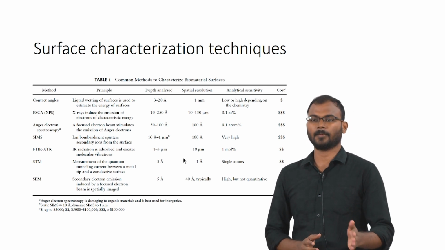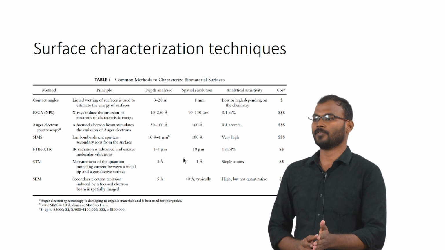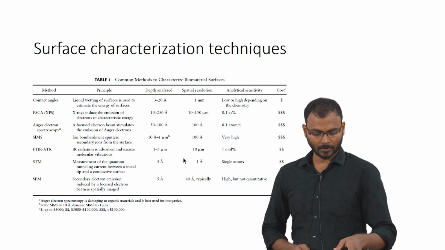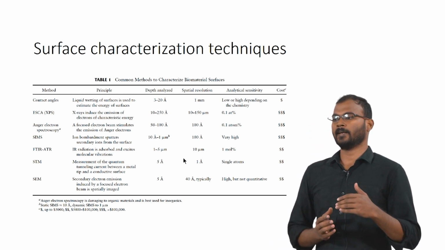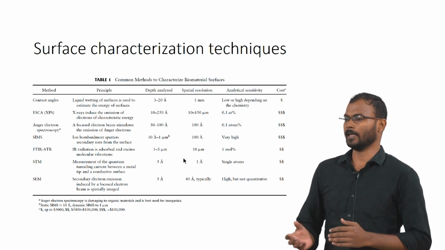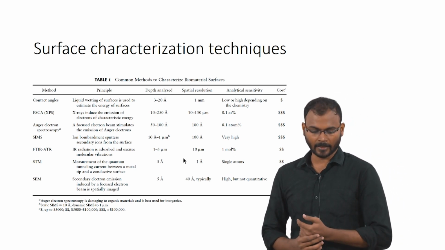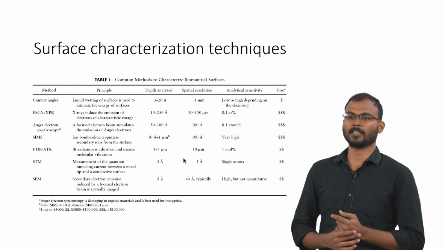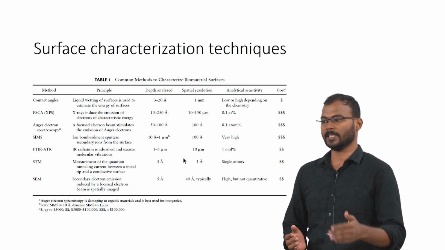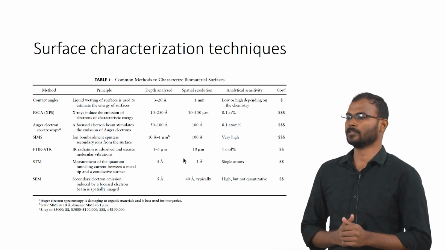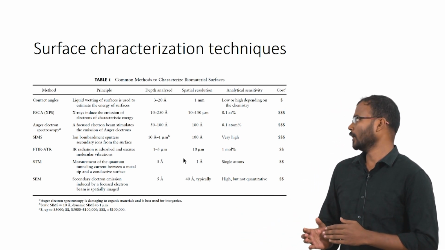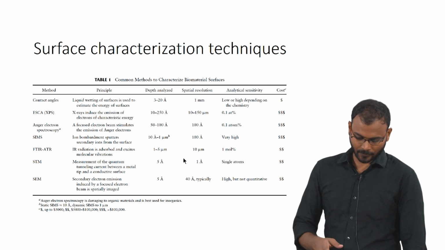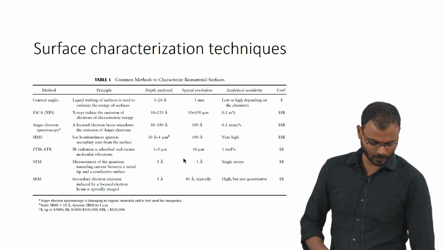Each technique has a different resolution in terms of how many properties you can identify, and a different cost. All these atomic-level composition finding techniques will be very highly costly, while the basic techniques like contact angle analysis and FTIR are slightly cheaper. So, while developing new materials, you can first optimize them using the basic techniques, then go for the higher end techniques to confirm whether the material suits your application. Each of the applications I have told you already.